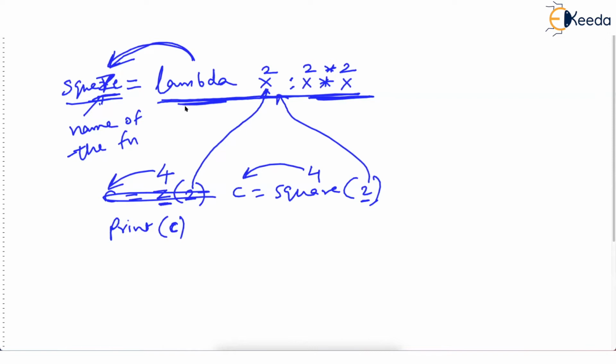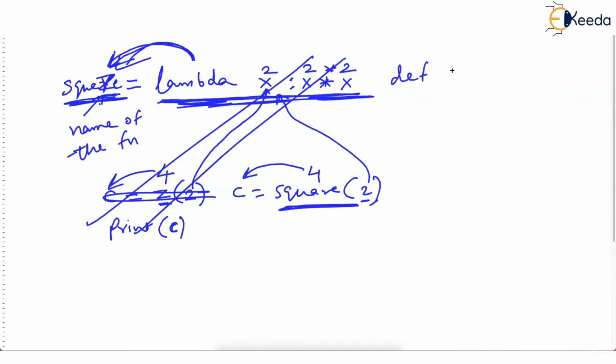First, what did I tell? Lambda is used for defining unnamed functions. I told that. And I said that this is an unnamed function. Correct? Then I am assigning a name to it called square. And then I am calling the function with the name. And I am saying that the lambda function gets called. If I wanted to give a name, then why didn't I straight away use the def keyword and define the square function with the parameter x and then return x into x? I mean, what was so bad in this? Ultimately, by writing this, we are again creating the name, isn't it?